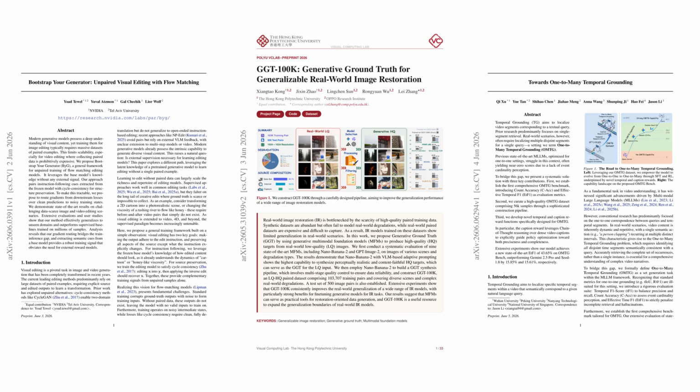AI is starting to move past generate one answer and into systems that can edit, restore, and ground content with much less supervision. What's striking is that these models are now learning from bootstrap predictions, foundation model generated targets, and multi-instance video supervision instead of expensive paired datasets. That means better editing with no image pairs, restoration trained on synthetic ground truth that people actually prefer, and video understanding that can find every matching moment, not just the first one. The real story is how far weak supervision has gone and where it still breaks.